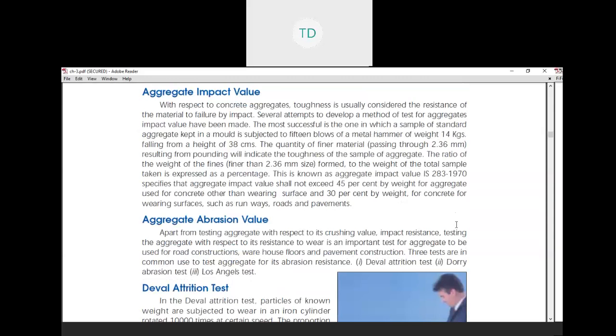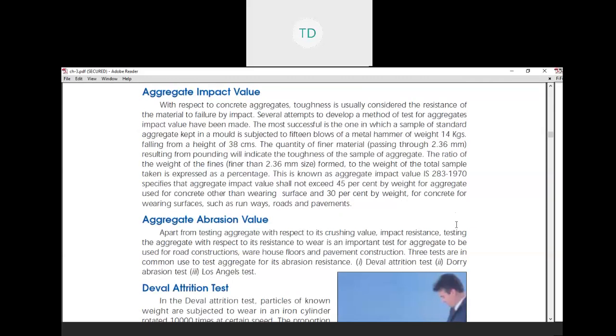Several attempts to develop a method of test for aggregate impact value have been made. The most successful test is the one in which a sample of standard aggregate kept in a mold is subjected to 15 blows of a metal hammer of weight 40 kg falling from a height of 38 centimeters.